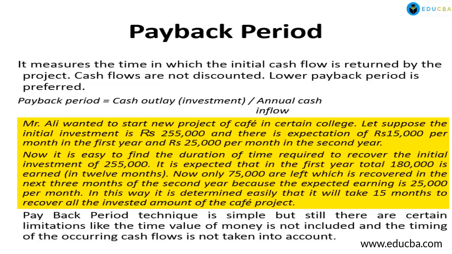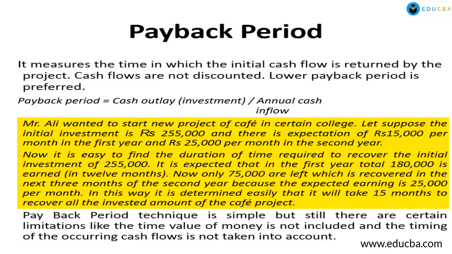It is easy to find out the duration of time required to recover the investment of 2,55,000. So it is expected that in the first year, total 1,80,000 is earned. That is 15,000 per month into 12 months. So it is coming to be 1,80,000.